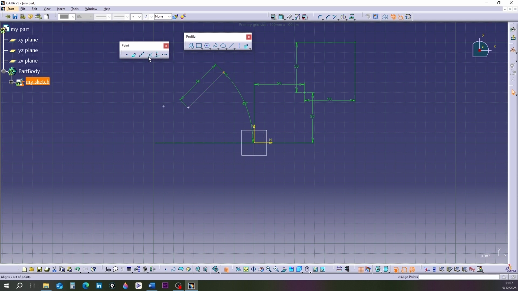4. Equidistant points on a line. Suppose we have a line. Click the Equidistant Point tool. Click on the line.